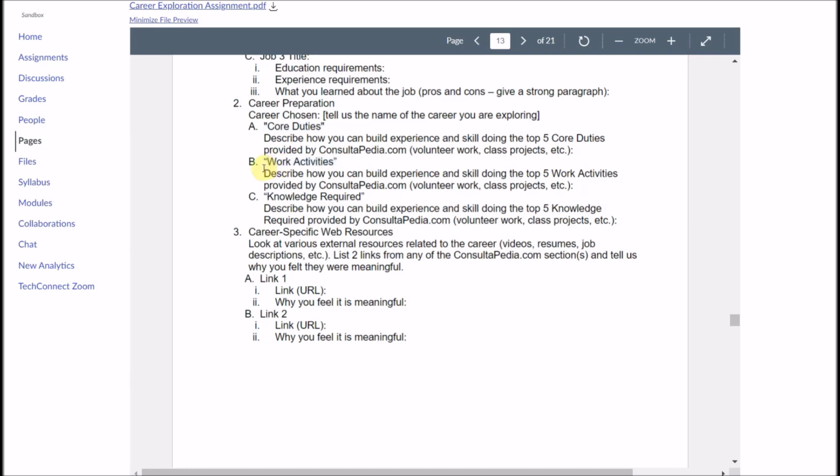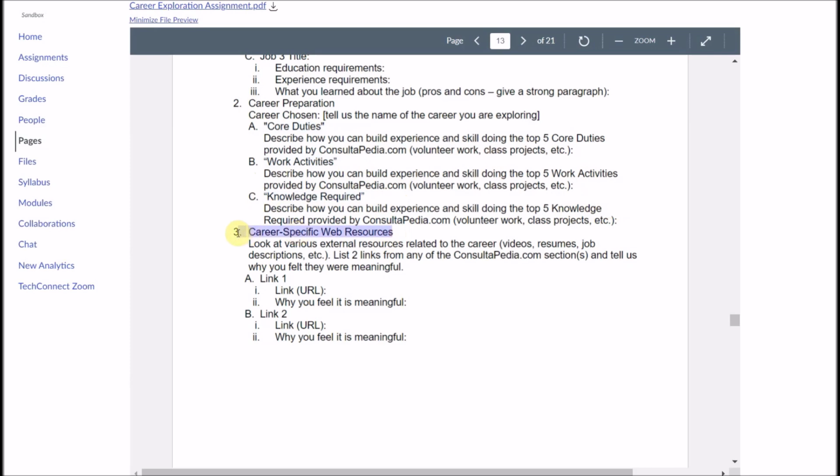The second is for work activities. And in a similar vein, we're asking them, again for the top 5 work activities, to describe how they can start now building experience and skill to be able to do these. And then the third is the knowledge required. Again, we ask them for the top 5 knowledge areas. How can they start to build experience and skill now to prepare for it?